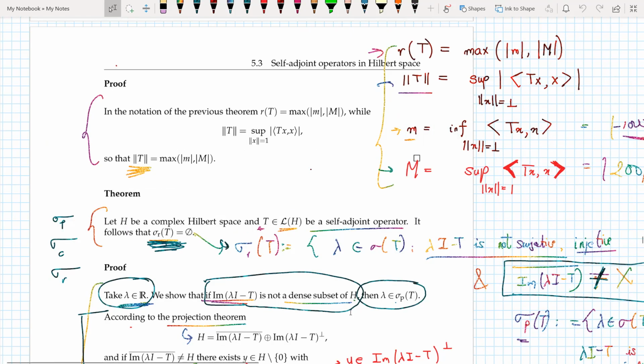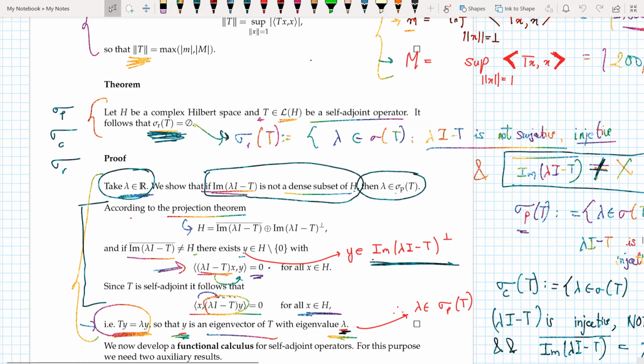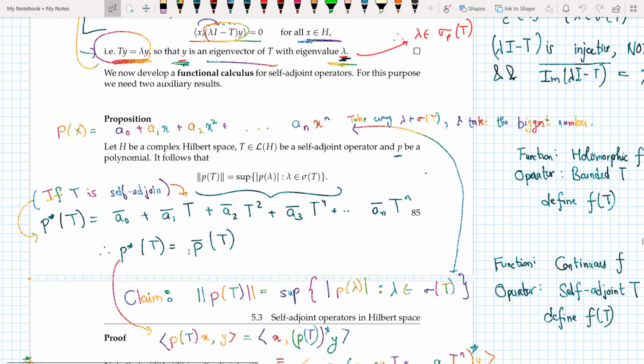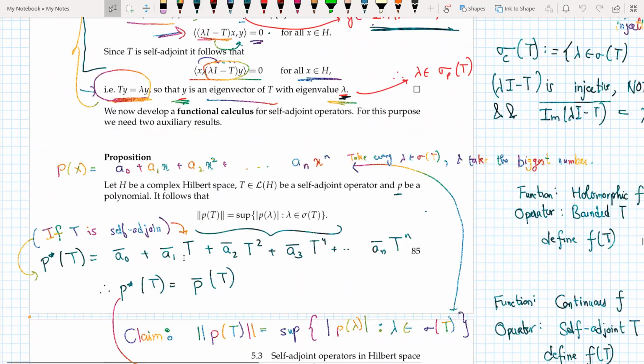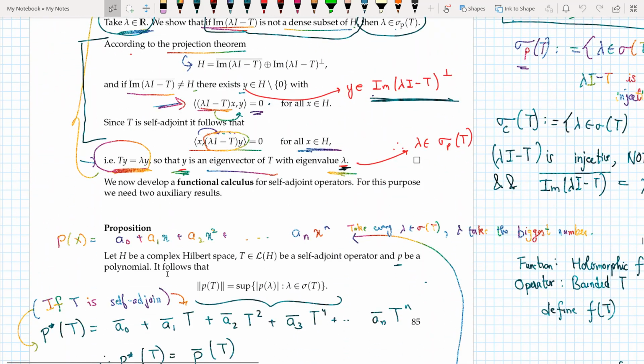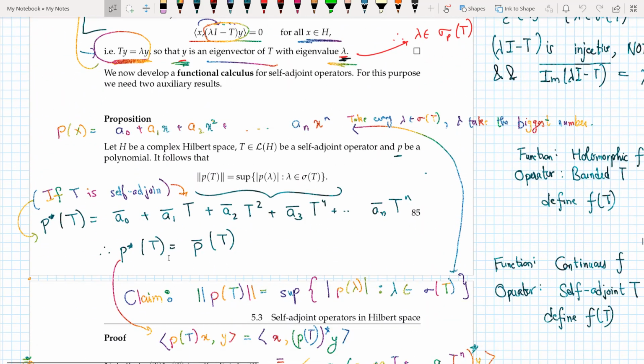So the next thing that we're going to do is functional calculus for self-adjoint operators. What do I mean by functional calculus? Let H be a complex Hilbert space, T be a self-adjoint operator and P be a polynomial.